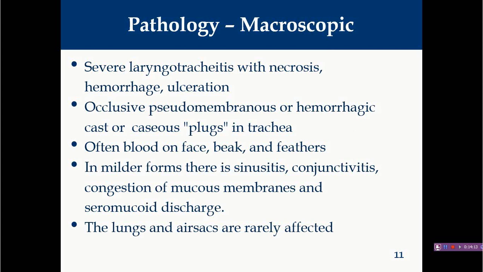Many a time the materials present in the trachea will come out from the beak, and generally this will soil the beak, face, or other parts of the body. In milder cases you will find sinusitis, and the infraorbital sinuses many a time get enlarged. You will find conjunctivitis, congestion of the mucous membrane, and many a time seromucoid discharge coming out from the eye. As we have already discussed, the lungs and air sacs are rarely affected because this virus has very high affinity for upper respiratory tract epithelium only.